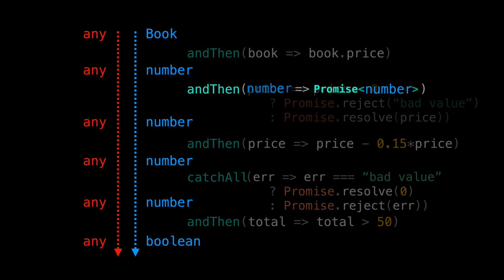This callback is returning a Promise of number, while if we look at the second callback function, it is of type number to number. The output of the first function is not compatible with the input type of the second function. And the promise container seems to cause this incompatibility.